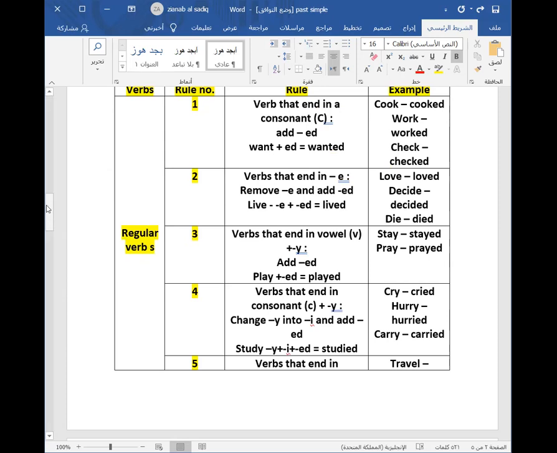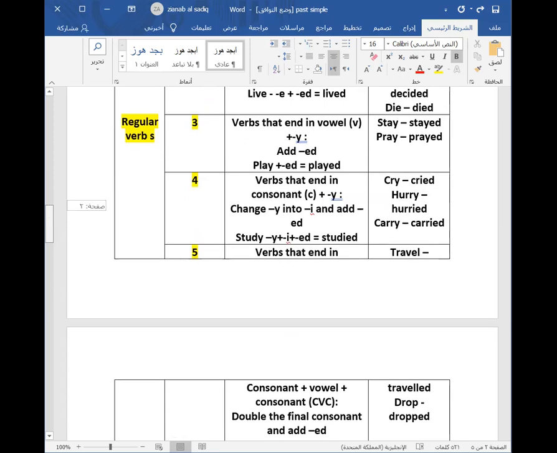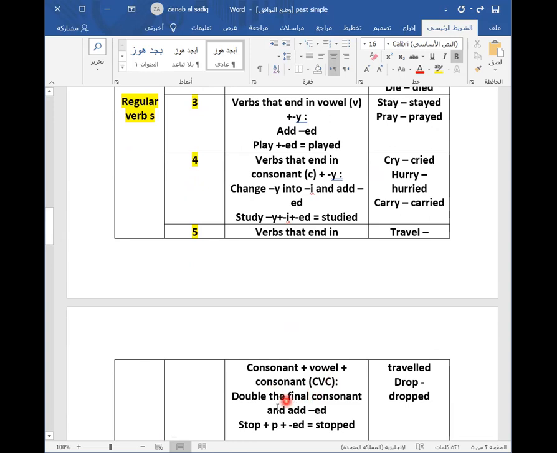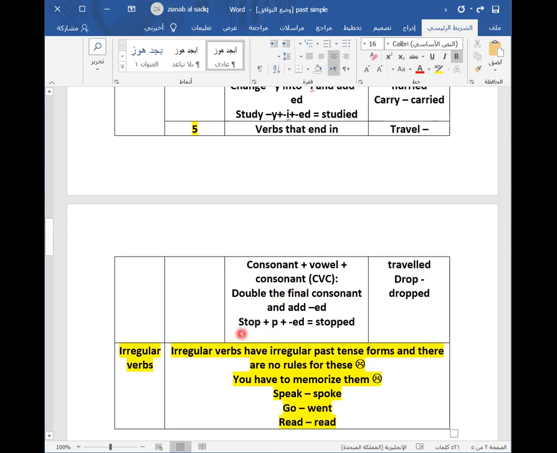Look at here, the last rule with regular verbs that end in consonant plus vowel plus consonant. If you find consonant, vowel, consonant, you should double the final consonant and then add -ed. I have here stop: P is a consonant, O is a vowel, T is a consonant. So you double the last letter and add -ed: stopped, traveled, dropped.